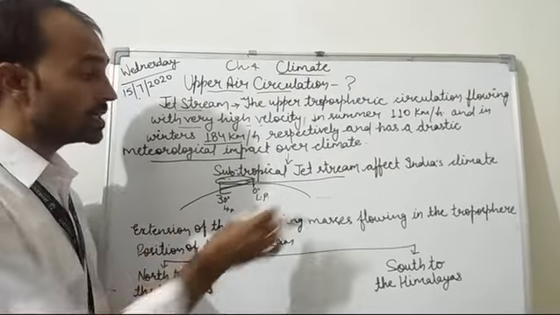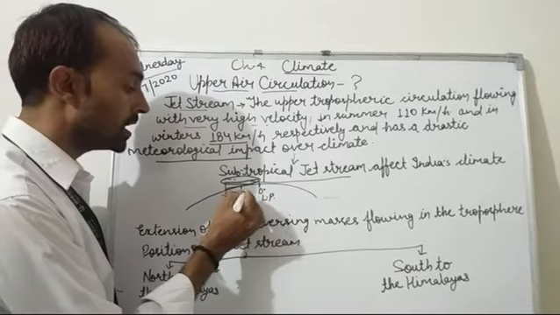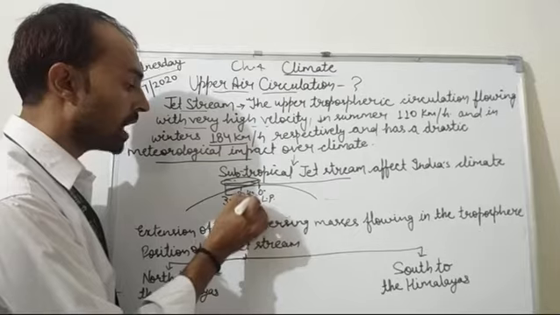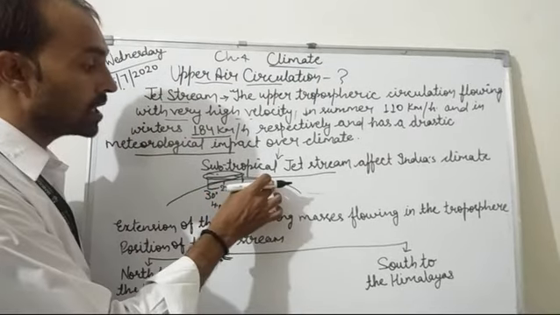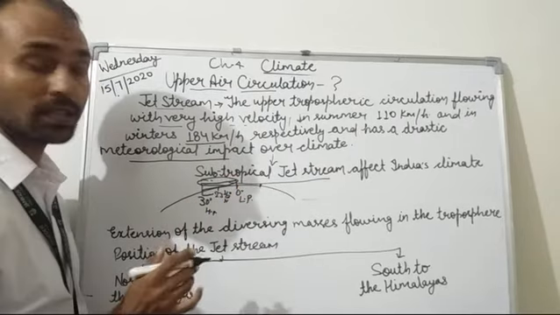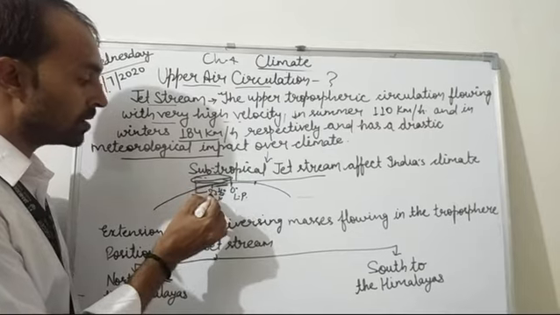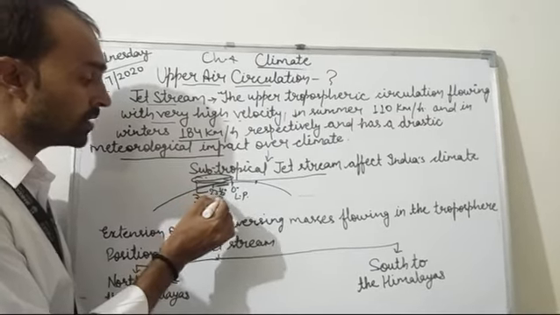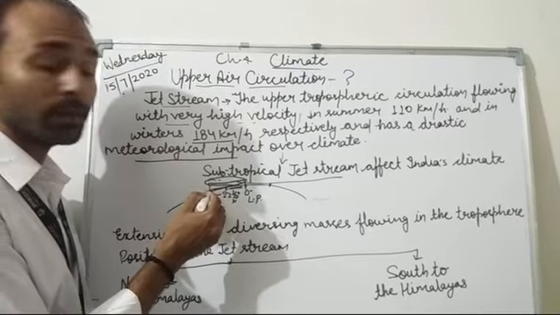So why is it subtropical? Because you know very well that at 23.5 degrees north there is the Tropic of Cancer. This is the tropical zone, and just above 23.5 degrees north there is the subtropical zone.